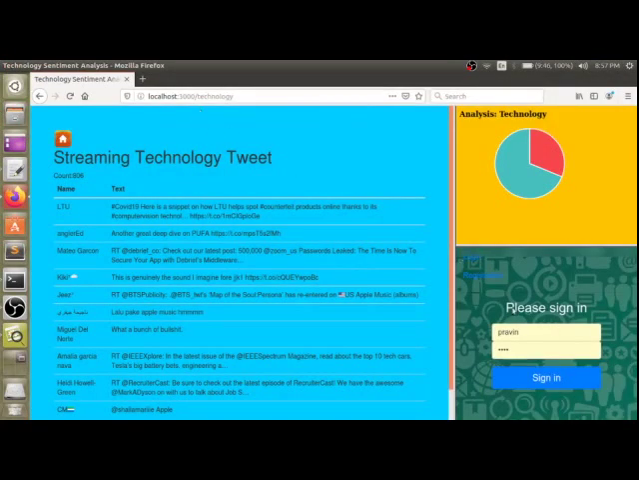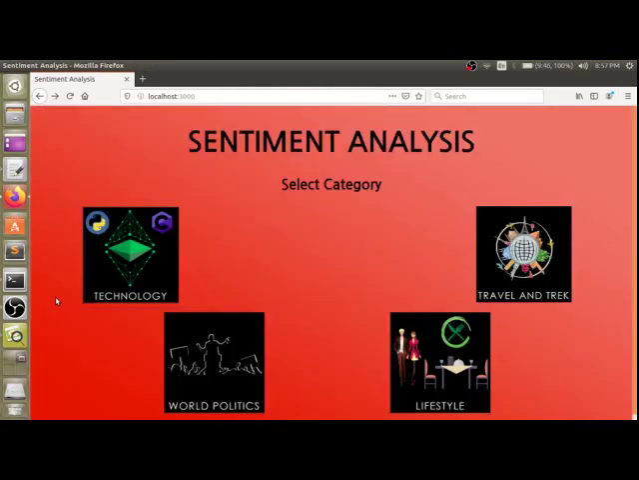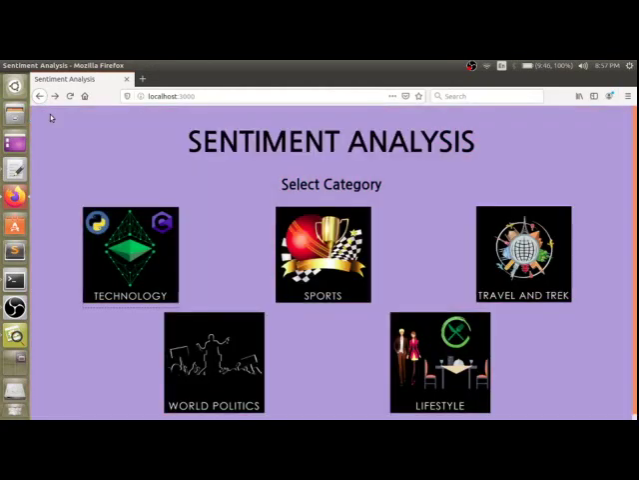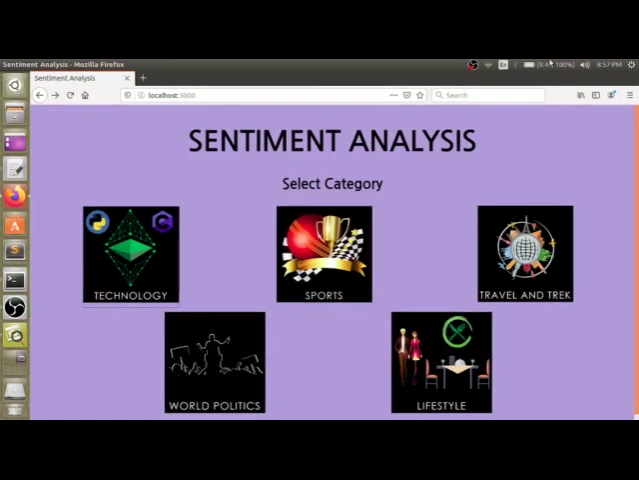Now this is how the project works, and this is what we have implemented about sentiment analysis using MongoDB, NoSQL and Python. Thank you so much.